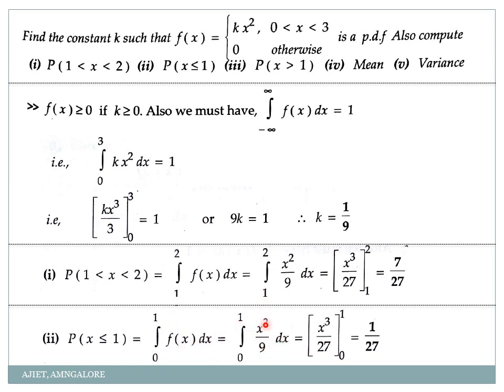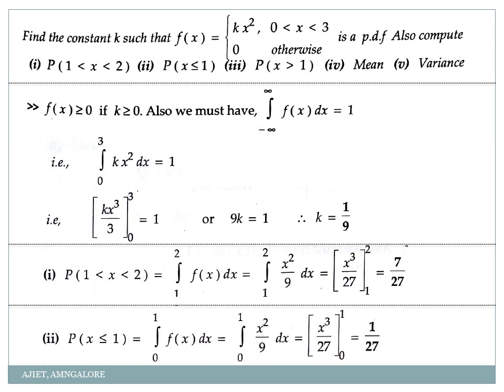What is my f of x? x square by 9 into dx. So x is 1. So 1 square by 9. Integration of x square is x cube by 3. So 9 3s are 27 with the limit 0 to 1. So when I apply the limit as 1, 1 cube is 1 divided by 27. That's it. Are you clear with this one?